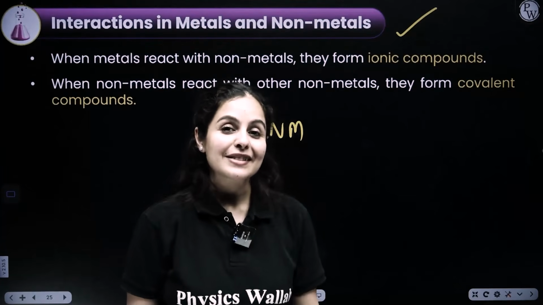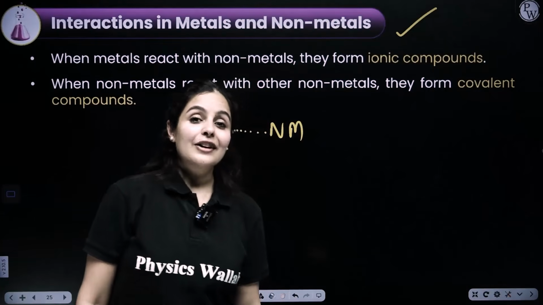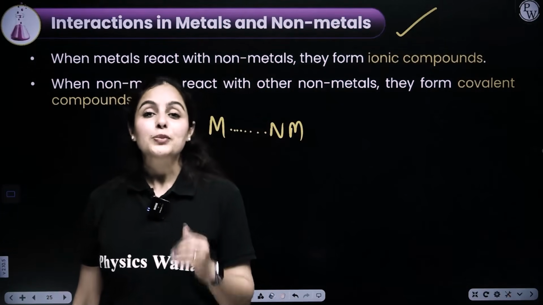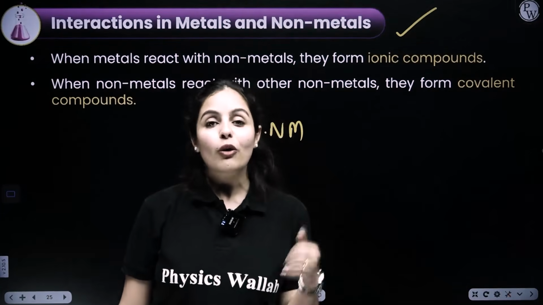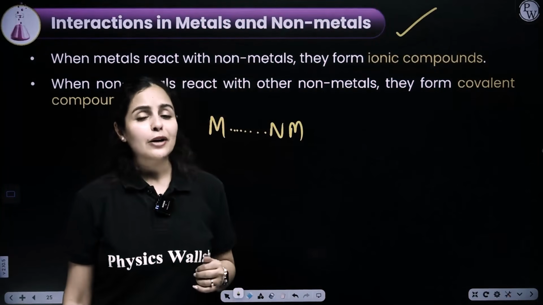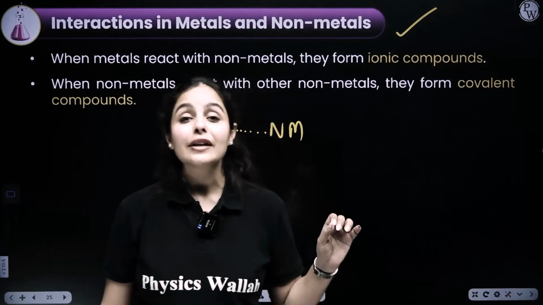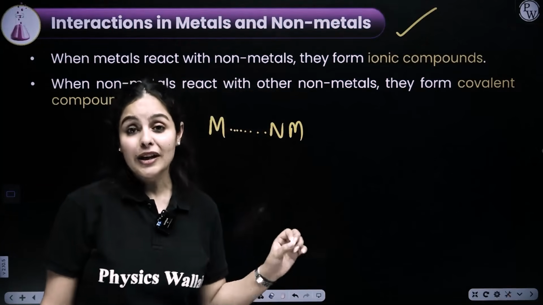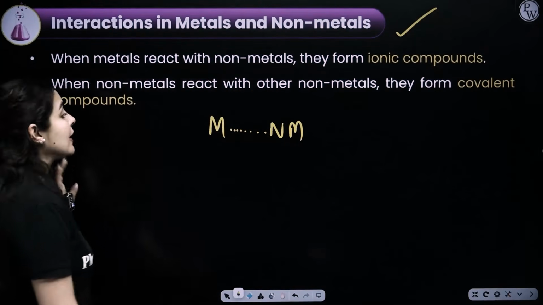Tell me in the chat box. Come on. What type of compound would be formed? It would be ionic compound or electrovalent compound. Why are they called ionic compounds? Because they are formed between ions. Compound is formed between ions, that is cation and anion.